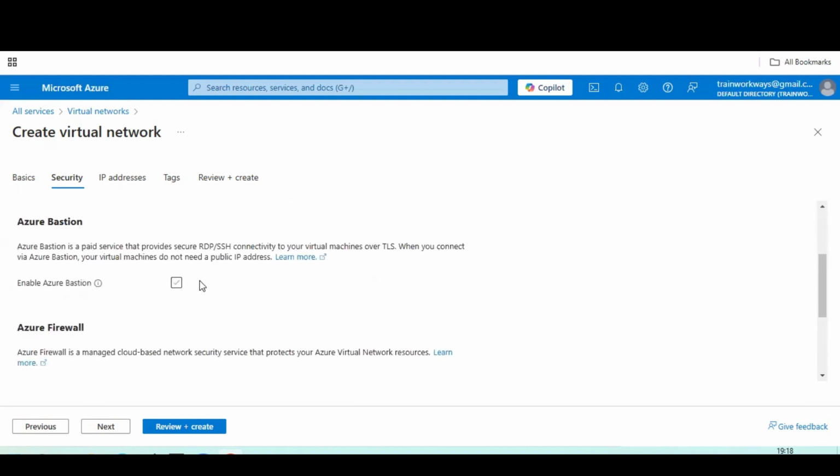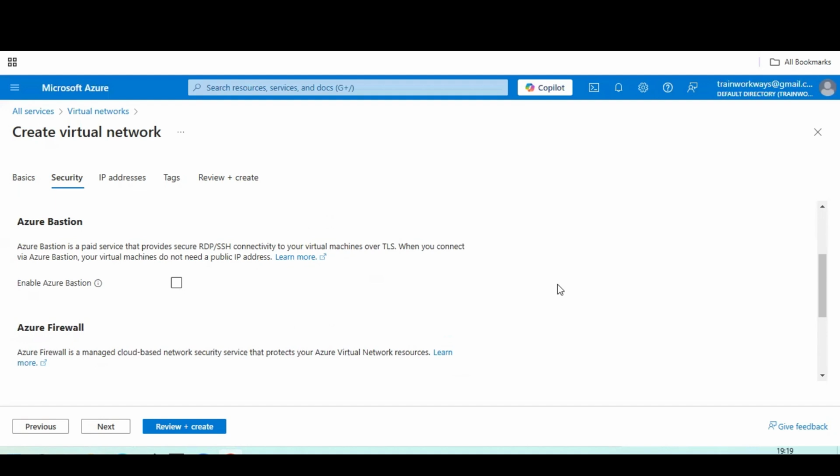If you are using Bastion, this is a paid service. Bastion is like, if you are connecting to any Linux server or a Windows server, that server needs to be protected. Then Bastion will work like a jump server, where you can securely log into your machine, where third-party resources cannot log into this.